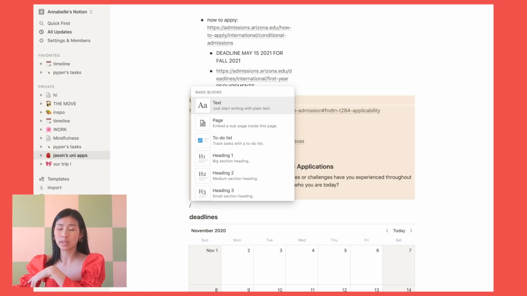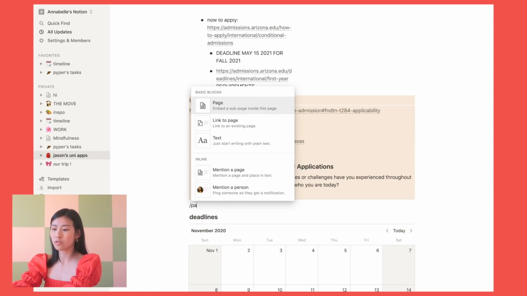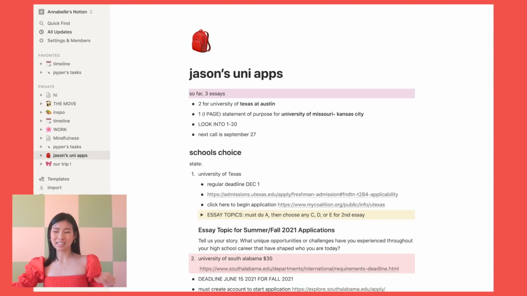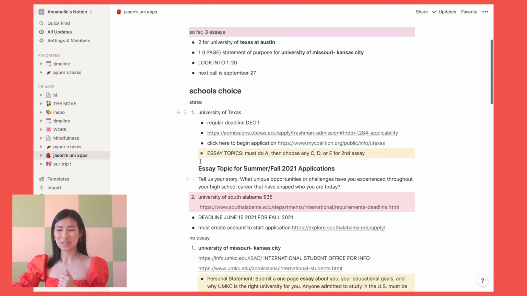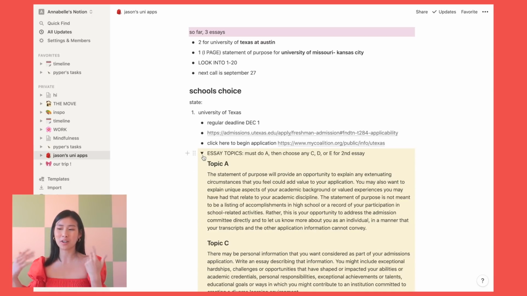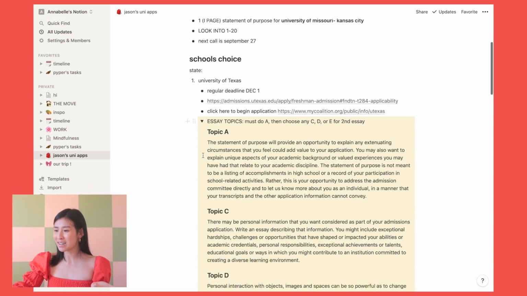All the commands begin with a slash. You can type it to look for things. And one of my favorite things is the toggle function, okay? For example, essay topics. Why scramble and look for the essay topics when you can copy and paste it and keep it right here nested?